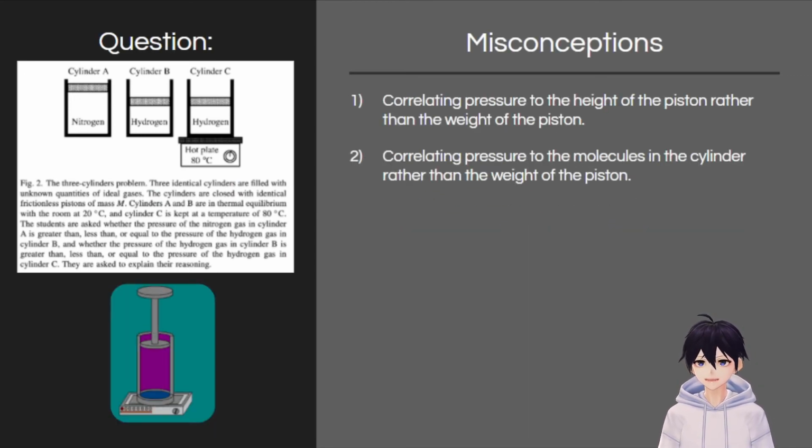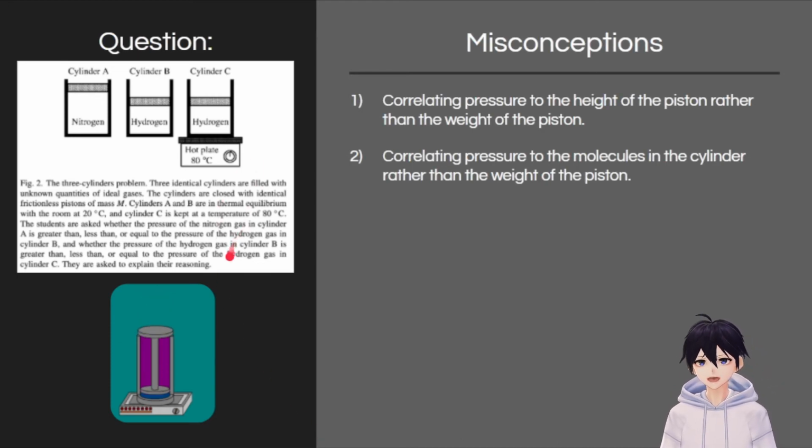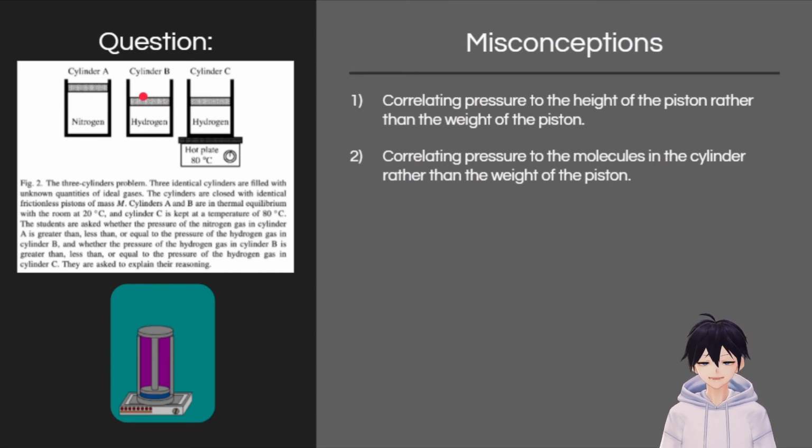As for some other misconceptions we may have, we may correlate pressure to the height of the piston rather than the weight of the piston. That's similar to the first misconception I brought up, where we decided the height of the piston decides the pressure, when in retrospect the actual thing that decides the pressure is the weight of the piston, and since the weight of the piston is the same, the pressures are equal to each other. Same thing goes for the second one.